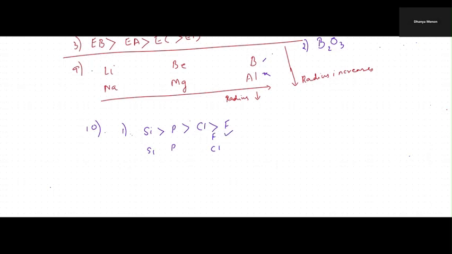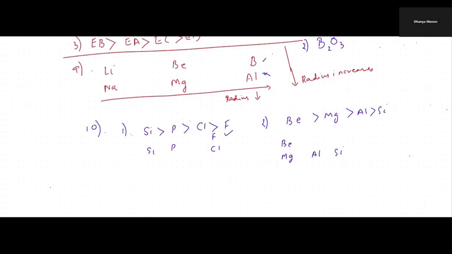If we check the second option, we have beryllium, magnesium, aluminium, and silicon. Beryllium is on top, then magnesium, then aluminium, then silicon.